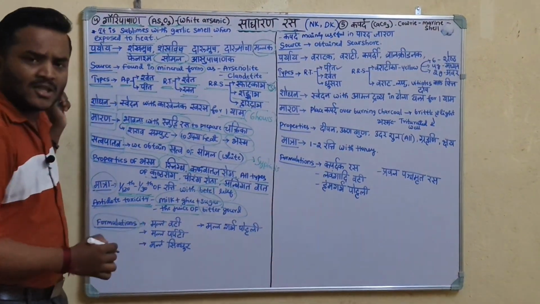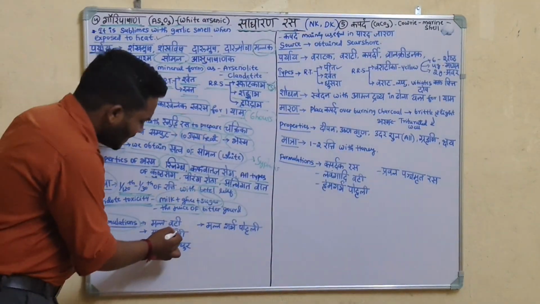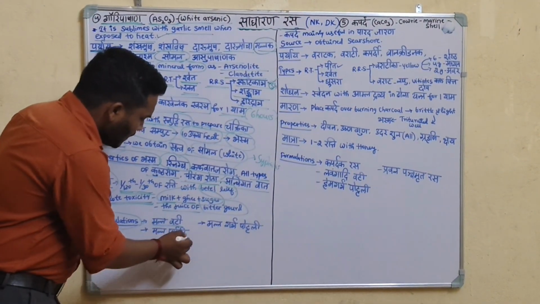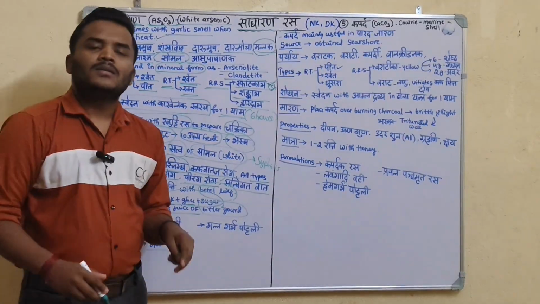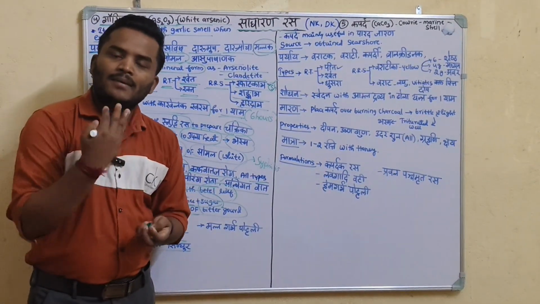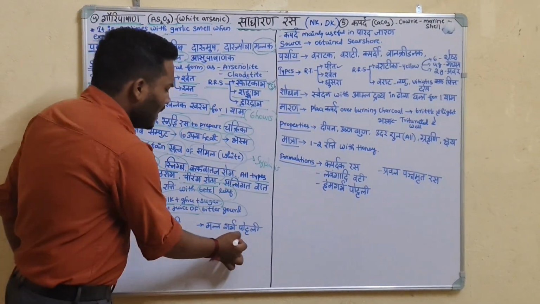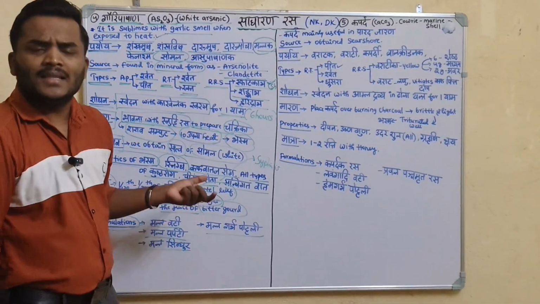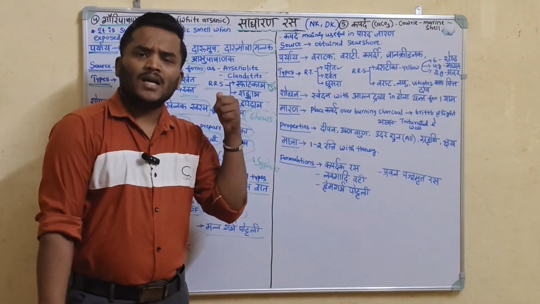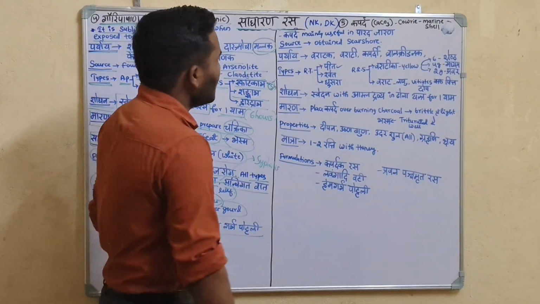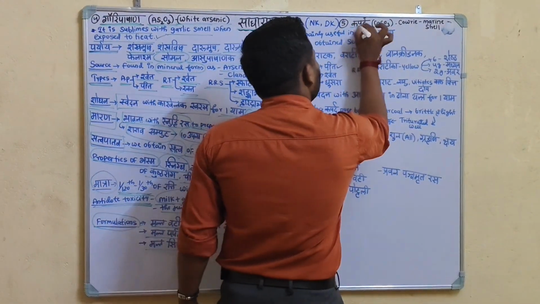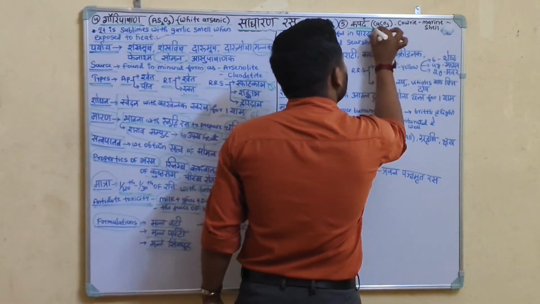Formulations of Gauri Pashana are Mallavati, Mallaparpati, Malla Sindura. Malla is everywhere: Malla Parpati, Mallavati, Malla Sindura, Malla Garbha Pottali. These are formulations of Gauri Pashana. This is all about Gauri Pashana. Now we discuss the fifth Sadharana Rasa.